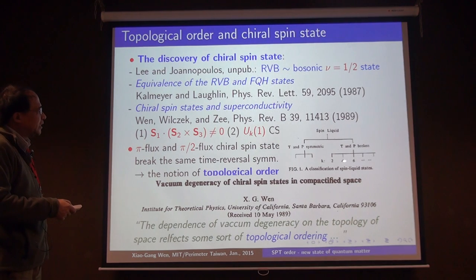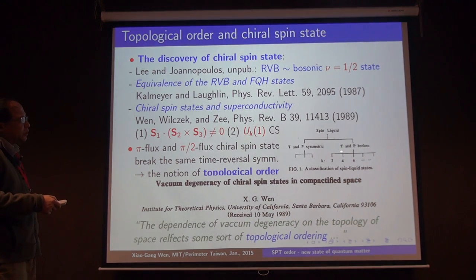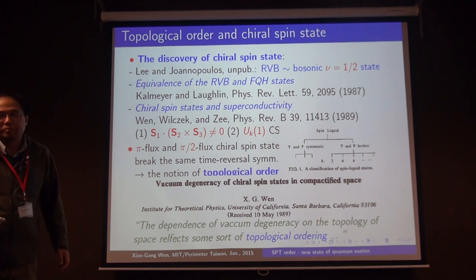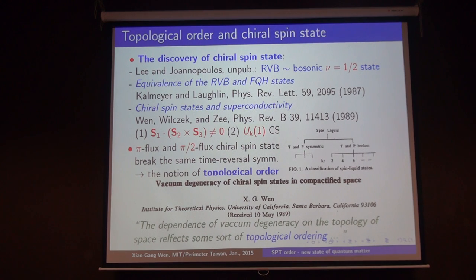So we get this picture: when you have time reversal and parity symmetry breaking, there are still different kinds of states labeled by an integer. That led to this notion of something beyond symmetry breaking, which is topological order.